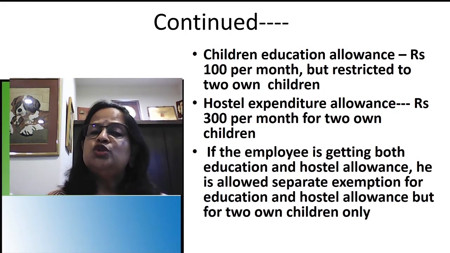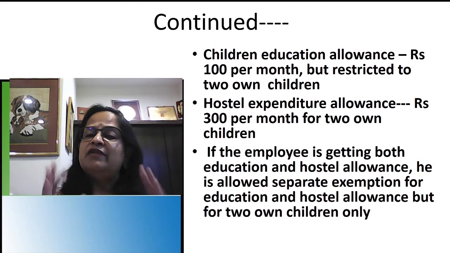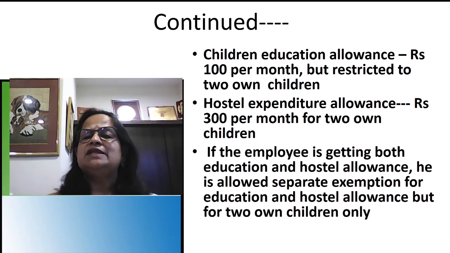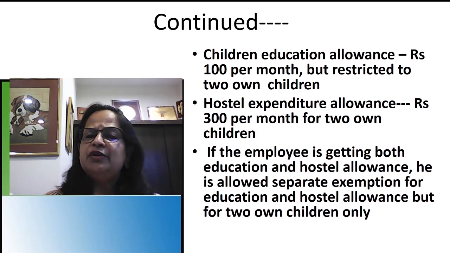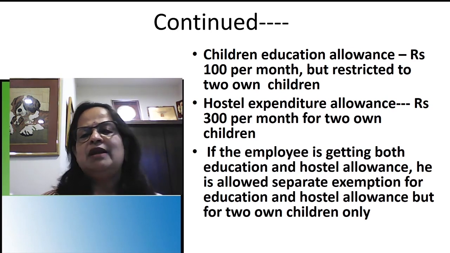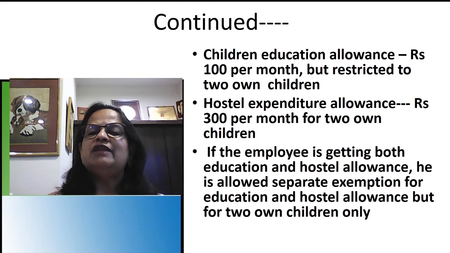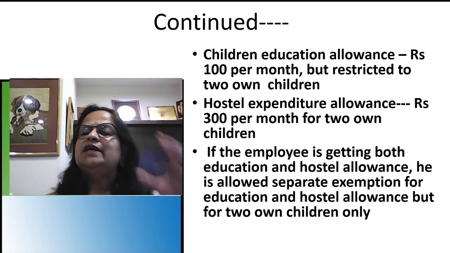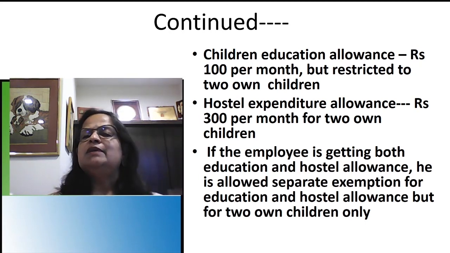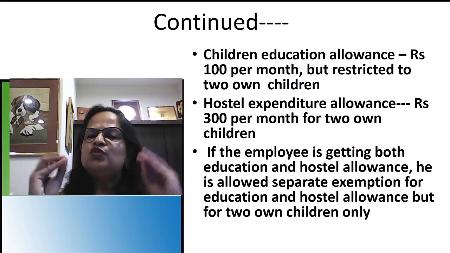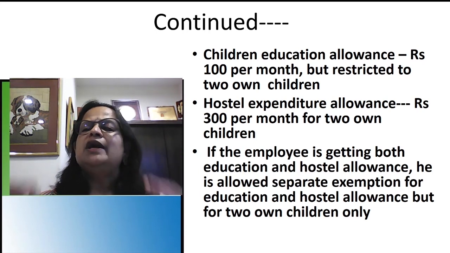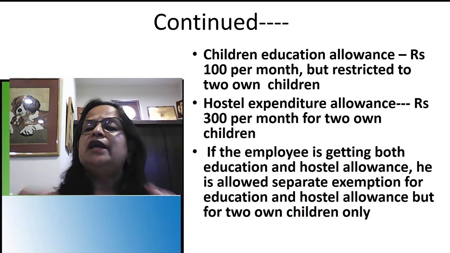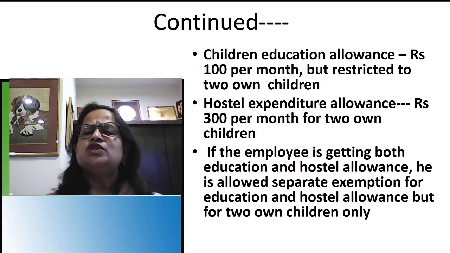Now, coming to two important concepts that are very, very important. This will always be there in the salary computation: children education allowance and hostel expenditure allowance. Not only are they there in the problems, but you also have to remember that this will be there in the computation, and you can expect theory questions also, 2-mark questions, because students always make mistakes.